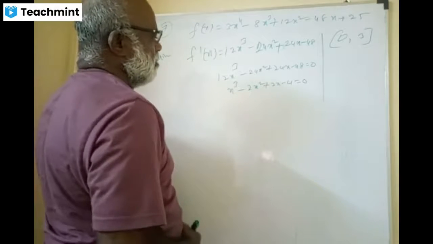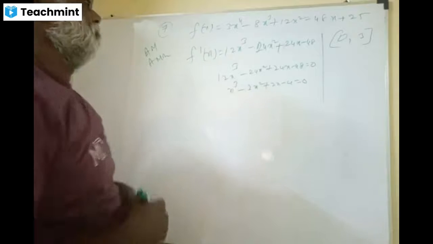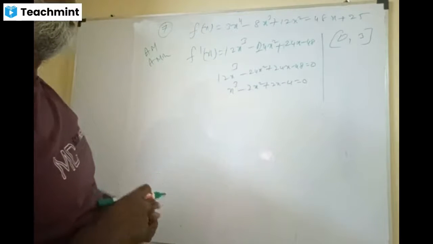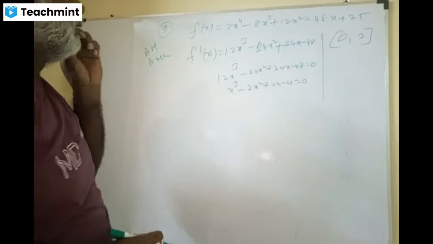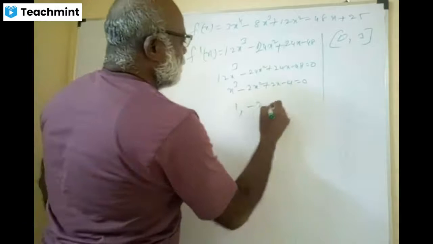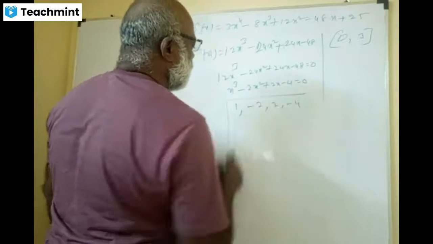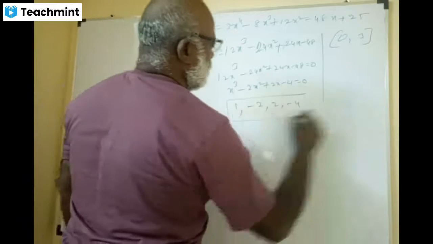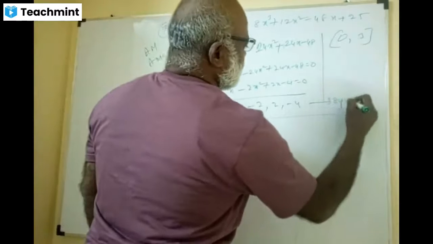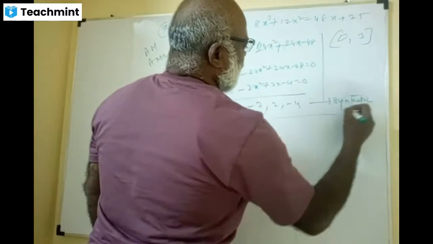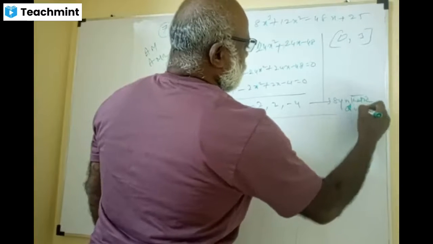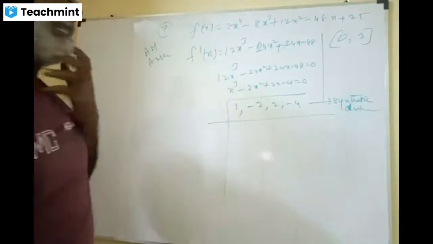This one is very interesting. Take the coefficients 1, minus 2, 2, minus 4. This is called what method? Synthetic division. It is a cubic equation, so solve it by synthetic division.